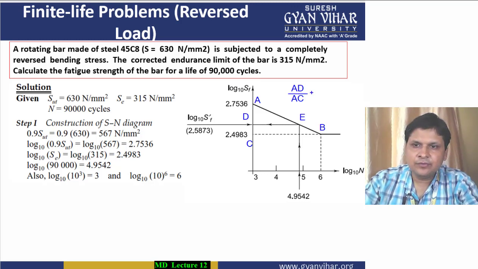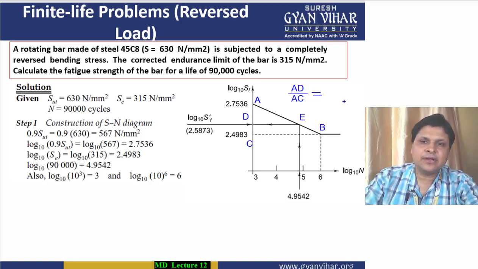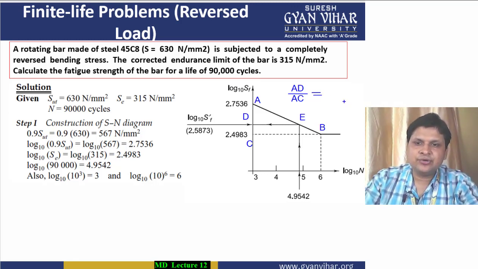Generally when the two triangles are similar to each other, then the ratio of the corresponding sides of the two triangles are also equal.